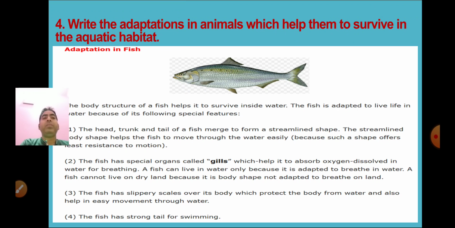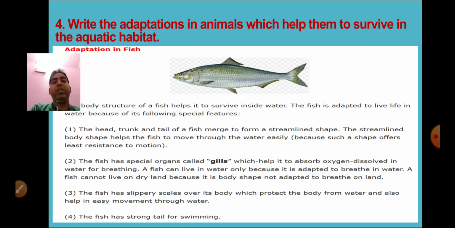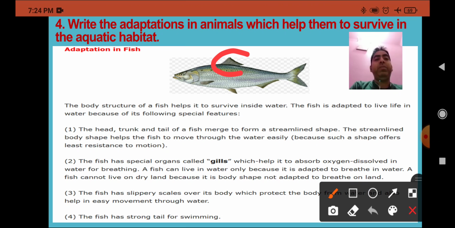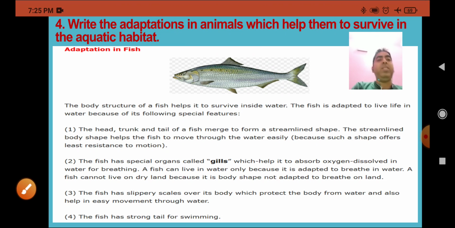Now this question is, write the adaptations in fish, animals which help them to survive in an aquatic habitat. First of all, what are the adaptations in aquatic animals? We are going to discuss the adaptations in fish. Fish have fins, which help them to swim in the water.